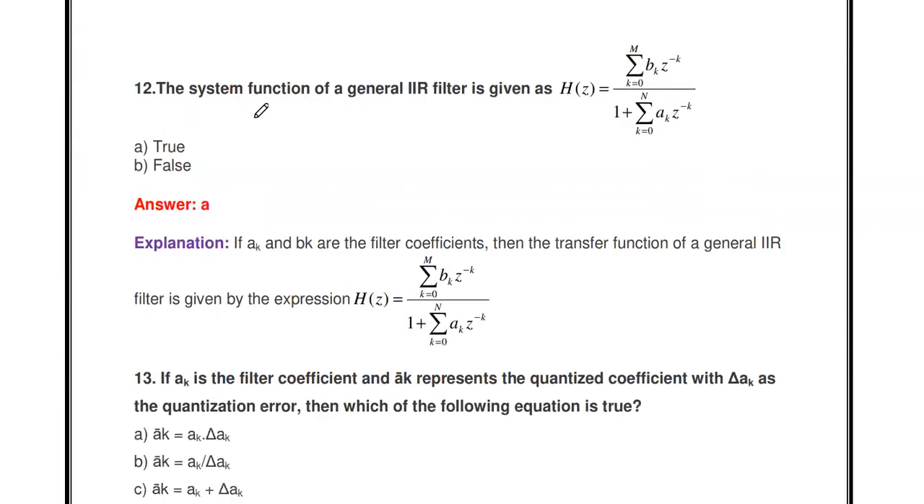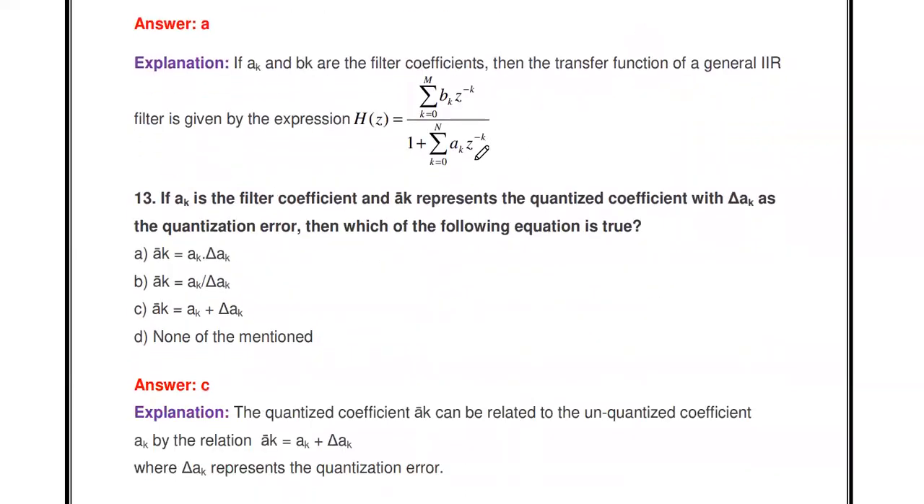Then the next question: the system function of a general IIR filter is given as H(z) equals summation k equal to 0 to M of b_k z to the power minus k, divided by 1 plus summation k equal to 0 to N of a_k z to the power minus k. Yes, this is the system function or transfer function of an IIR filter. So the statement is correct, where a_k and b_k are the filter coefficients.